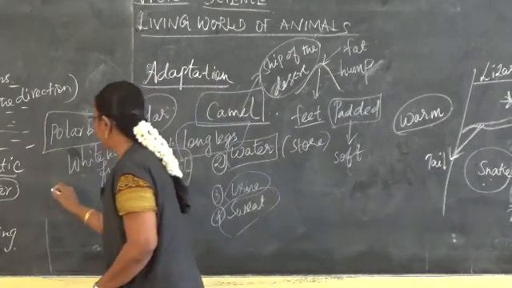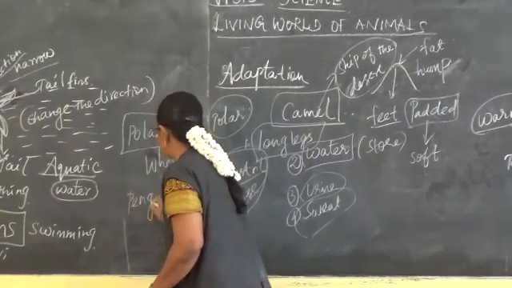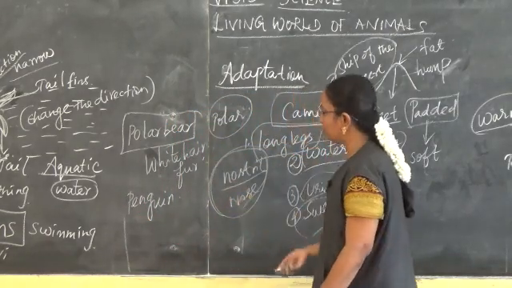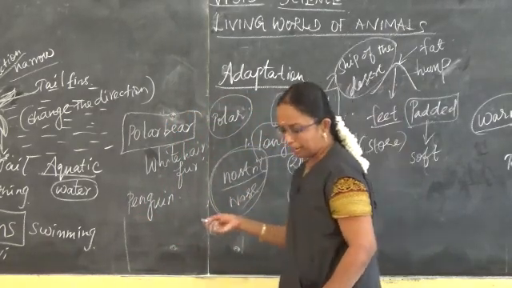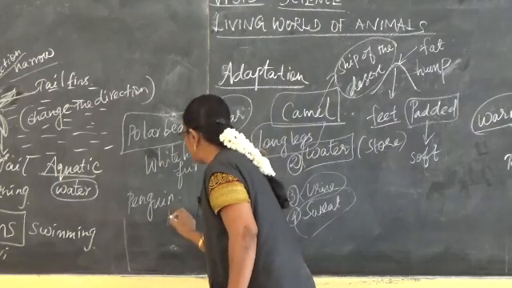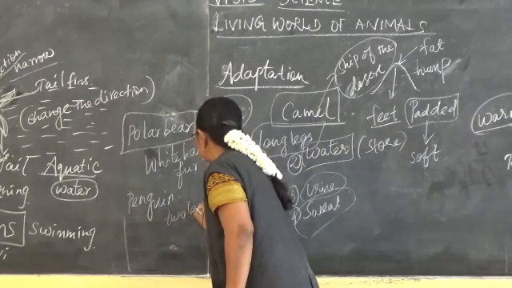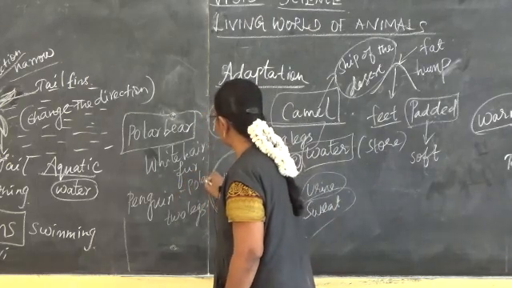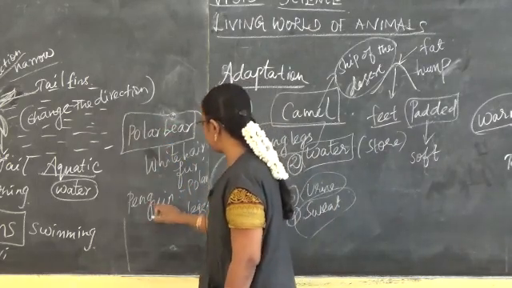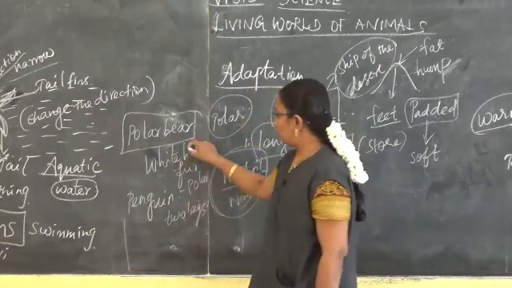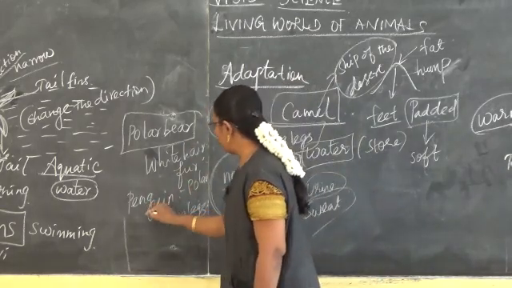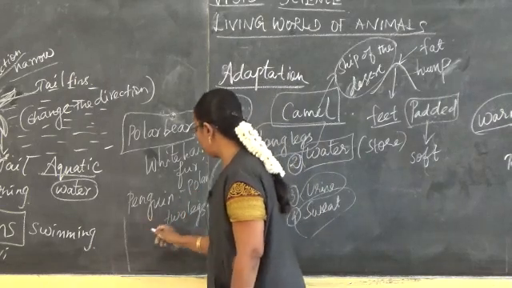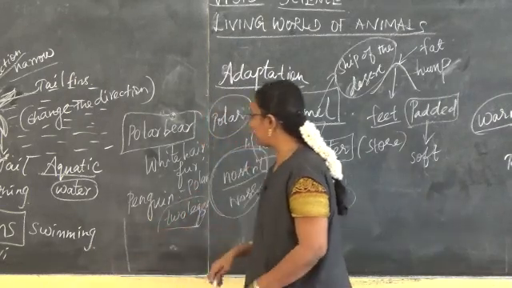And then when we talk about penguin, they have paddle-like structure to swim, and then they walk with the help of two legs. These are also found in the polar region, snow covered areas. The penguin and polar bear are found in the polar region. In the penguin, what is the adaptation seen? They are using their paddles to swim and the two legs for walking.